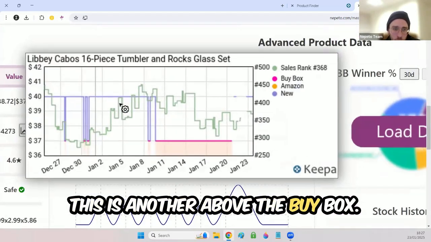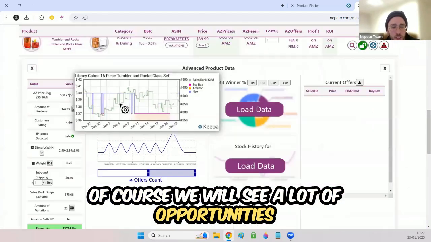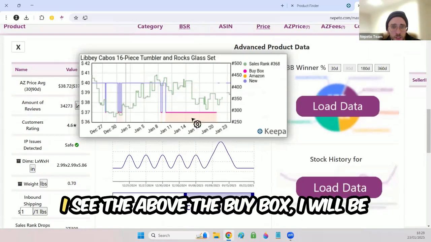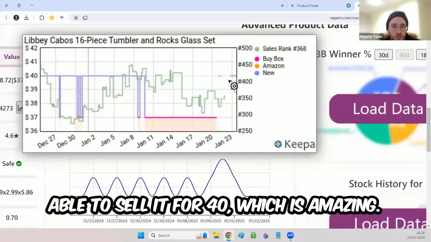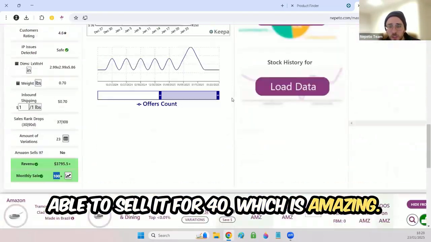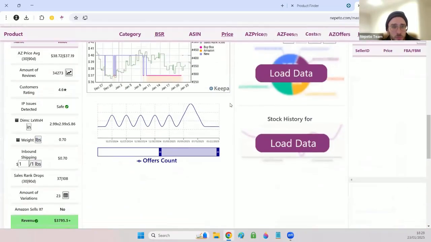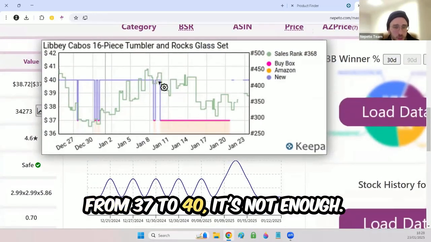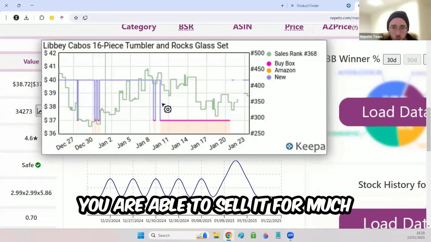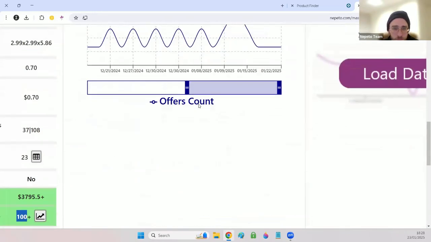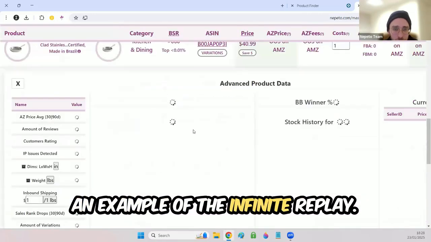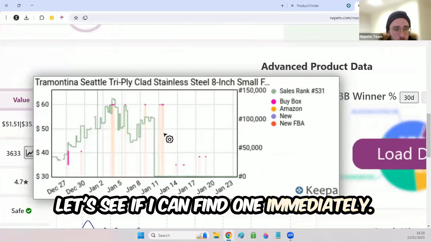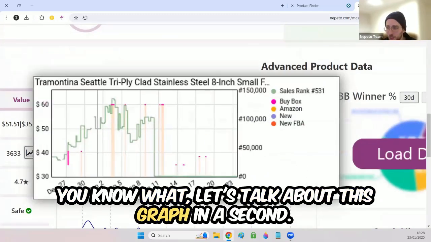This is another above the buy box. Of course, we will see a lot of opportunities because of the KPF. 100 plus sales a month. I see the above the buy box. I will be able to sell it for 40, which is amazing. But I see the above the buy box is not high enough. From 37 to 40, it's not enough. You are able to sell it for much more when Amazon is out of stock. I want just to show you an example of the infinite Replen. Let's see if I can find one immediately. You know what? Let's talk about this graph in a second.